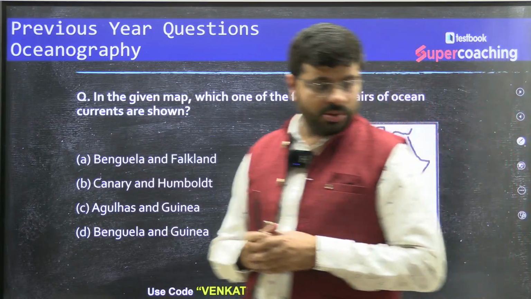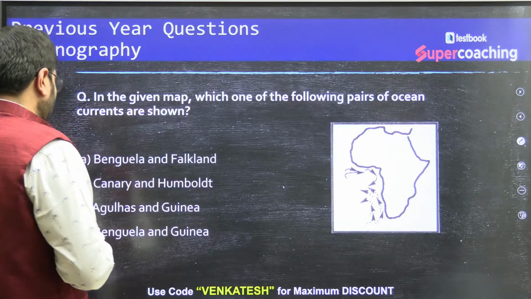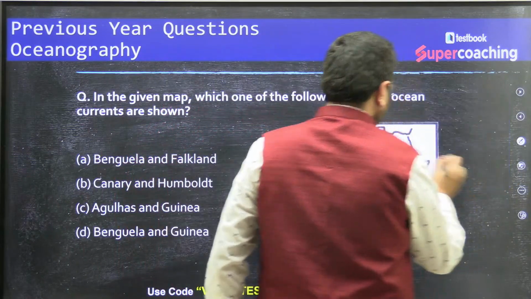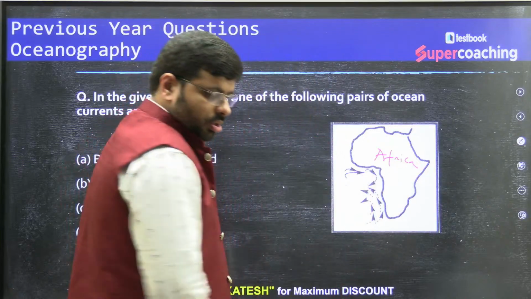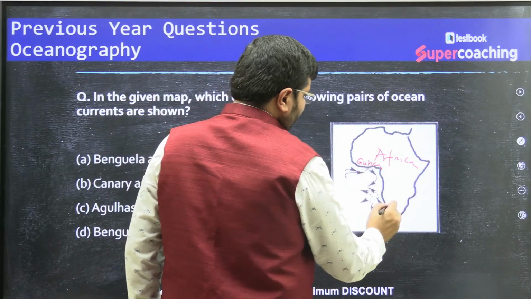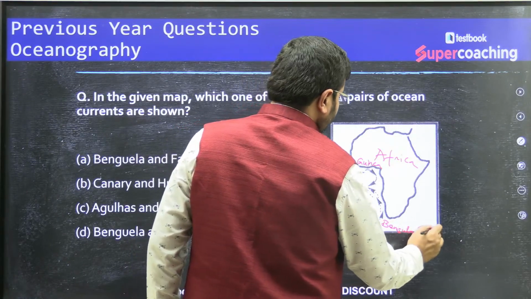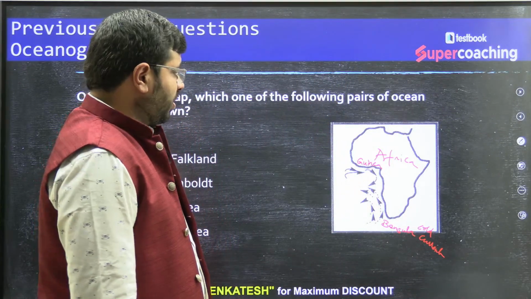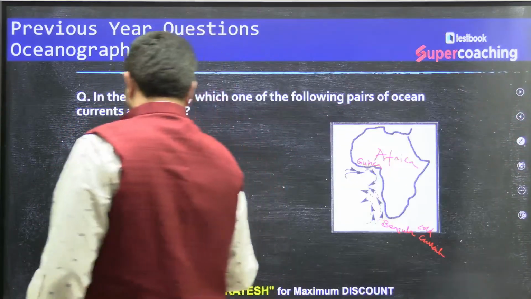In the given map, which one of the following pairs of ocean currents are shown? There is a given map of Africa. Now, what are these currents? You know that this is the Guinea coast. This is the coast of Benguela. This is the region of the Benguela cold current, which is responsible for the Namibian and Kalahari deserts. So, the Benguela cold current and Guinea coast are the reason, right? With that, you can say that Benguela should be D.